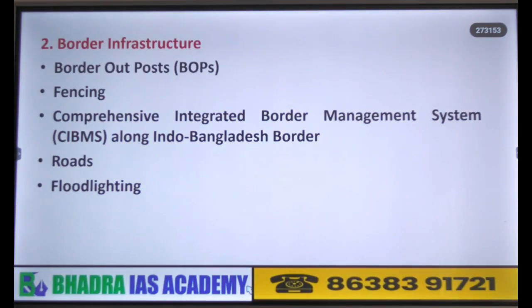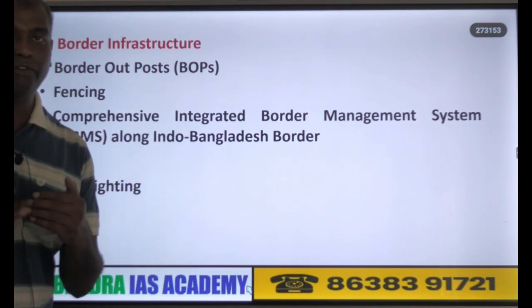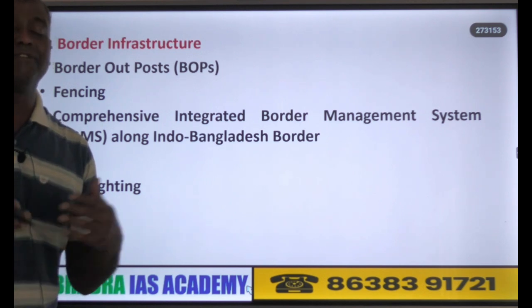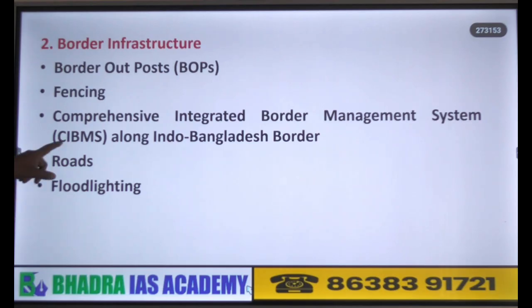The next part of the government steps is border infrastructure. Suppose the government provides border outposts, fencing along the border, and the Comprehensive Integrated Border Management System, basically where you cannot have physical fencing. In such cases we use this one, CIBMS. Then we are constructing roads along the border and also providing flood lighting.